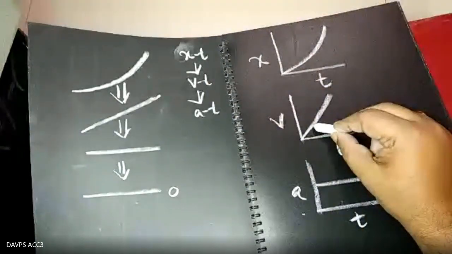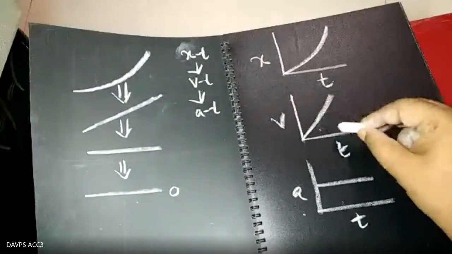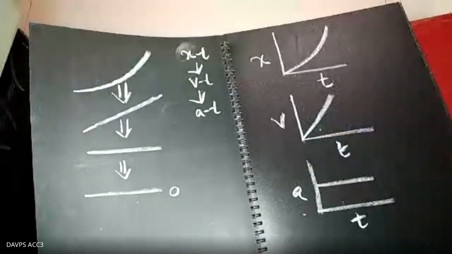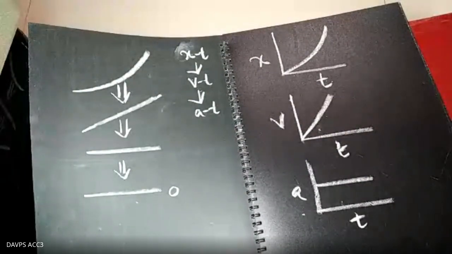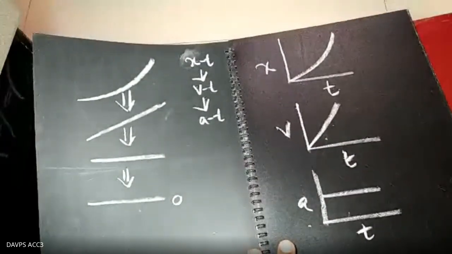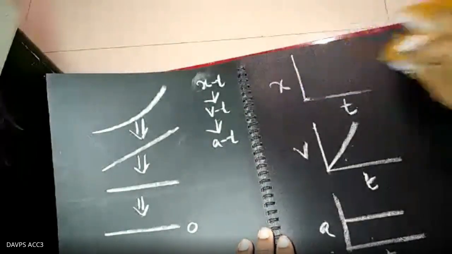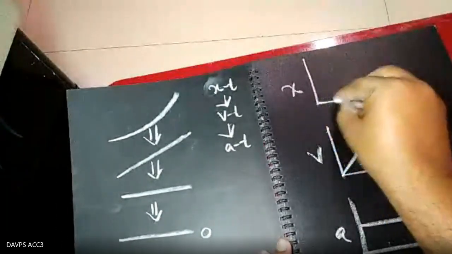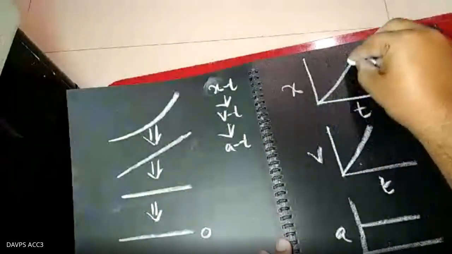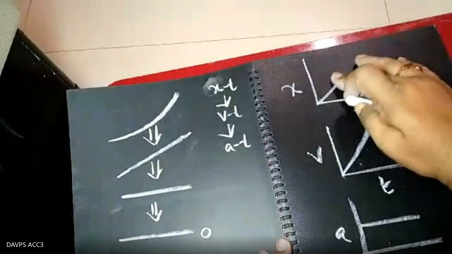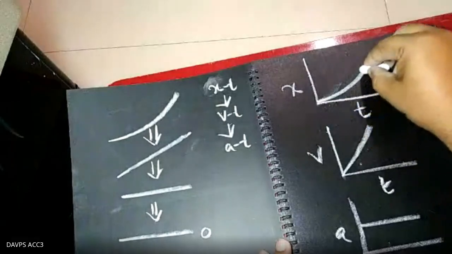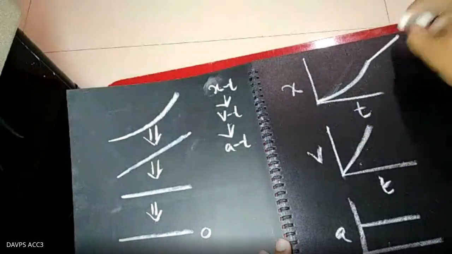If the XT graph is like that and you want to convert it to a VT graph, you can do it directly. Suppose you take any example. Suppose, for example, the graph is moving in this manner, again in this manner.